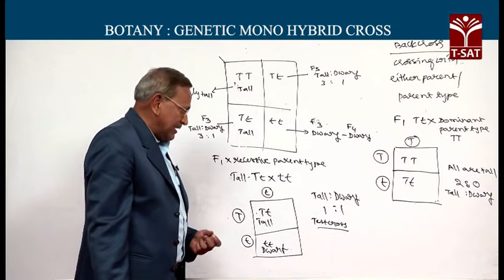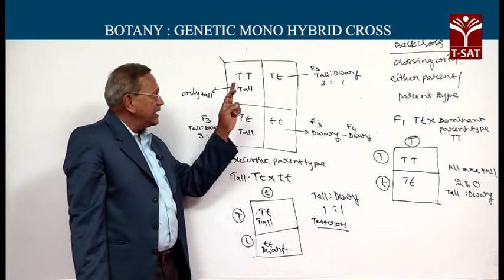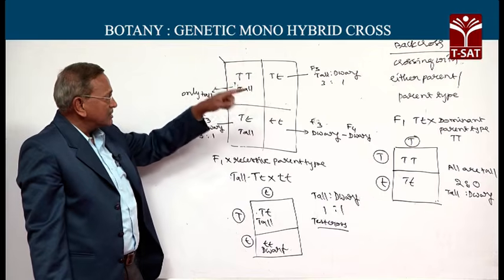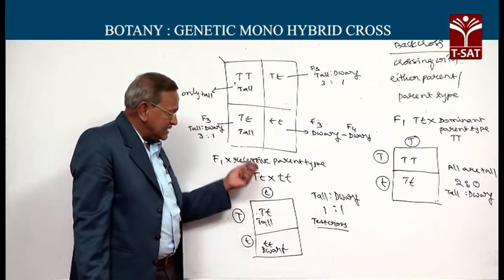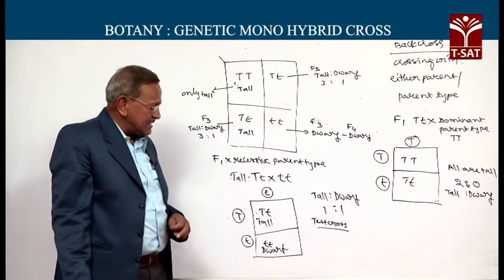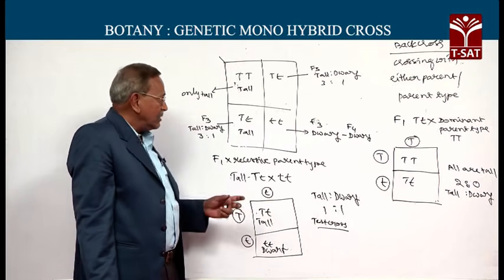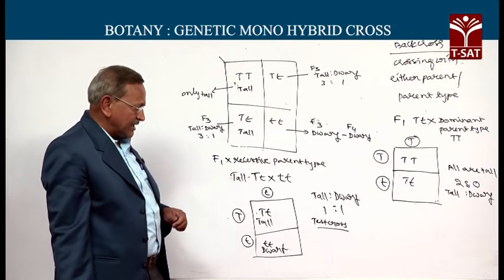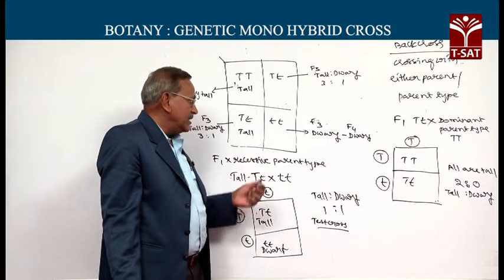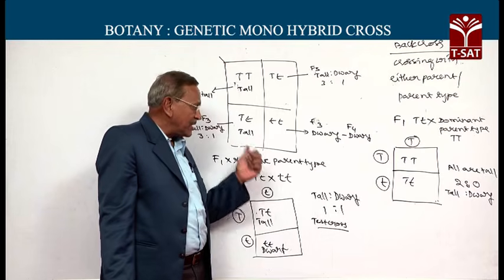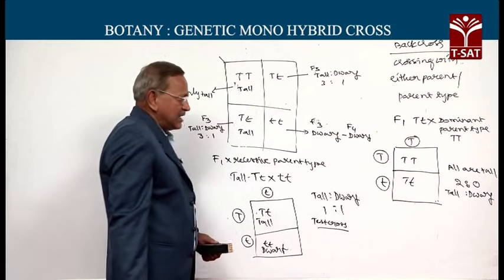So, to identify whether the plant is homozygous tall or heterozygous tall, a backcross with the recessive parent is carried out. This particular cross is also called a test cross. By testing, it will tell what genes are inside. That is the reason for calling this a test cross. So, to identify whether an individual is homozygous or heterozygous for a particular character, this cross is employed.